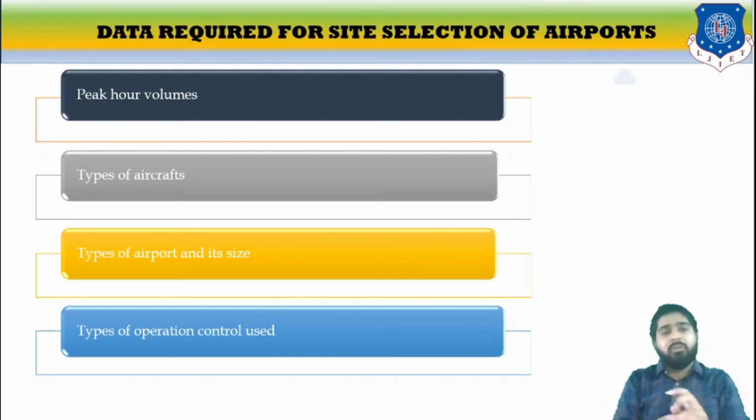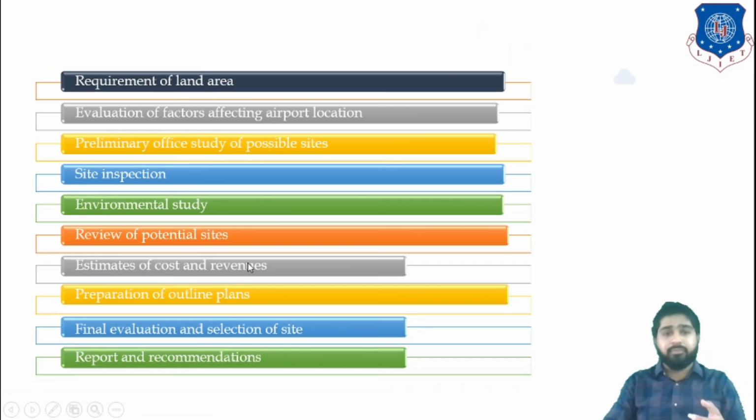Now let us discuss the data which are required for site selection. First of all, we need to know the peak hour volume. Then we need to know the type of aircraft that can be deployed on the particular site. Then the type of airport and its size that can be deployed, and then the type of operational control.